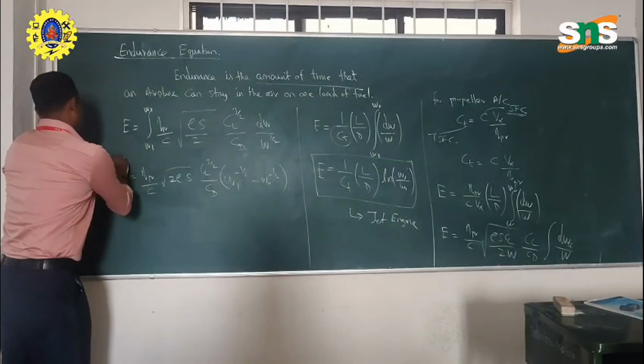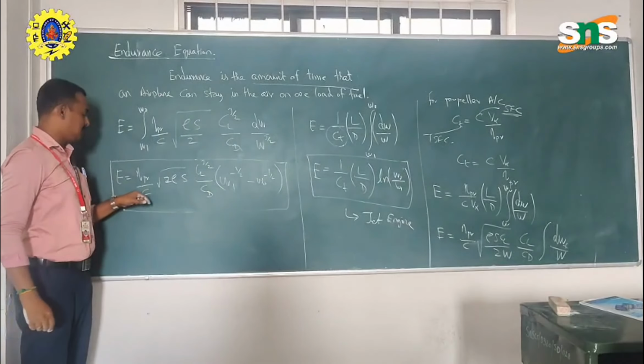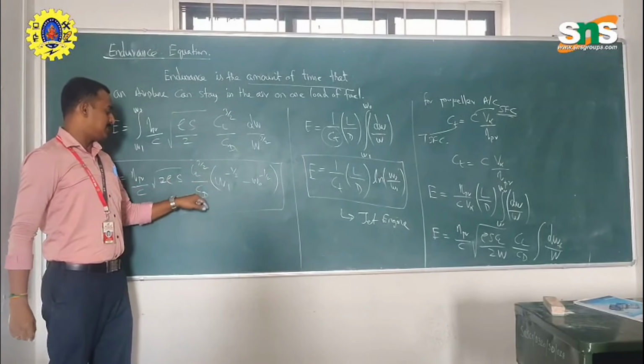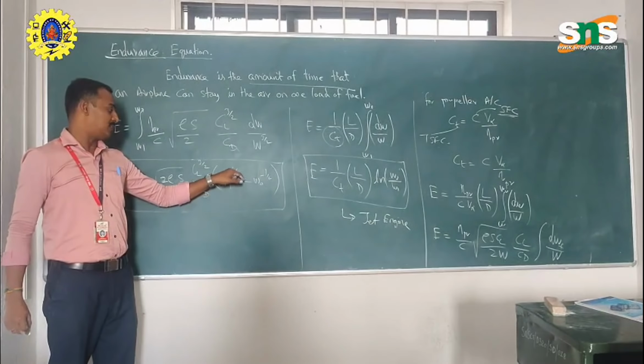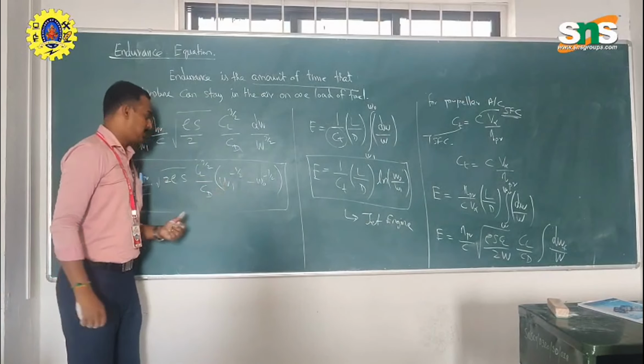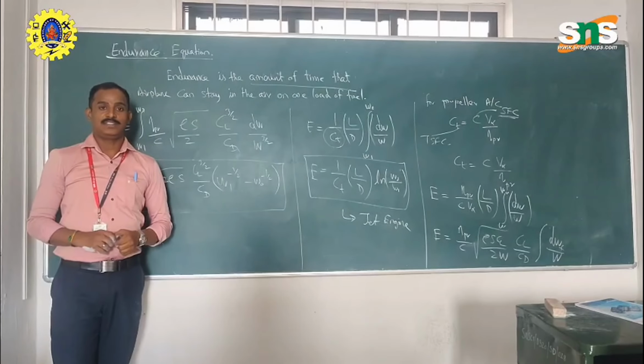Finally we write the equation as E equal to propeller efficiency by Cp times root of 2 rho S C_L to the power of 3 by 2 by C_D, into W1 to the power of minus 1 by 2 minus W naught to the power of minus 1 by 2. This is the endurance equation for propeller aircraft. We will discuss in the next class.